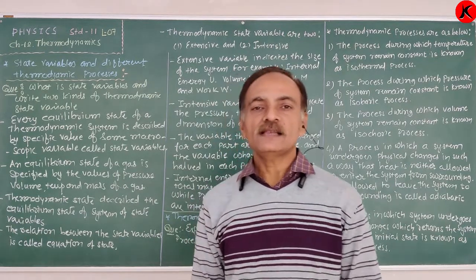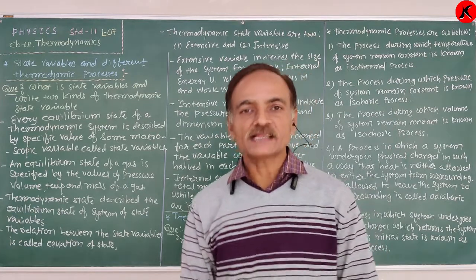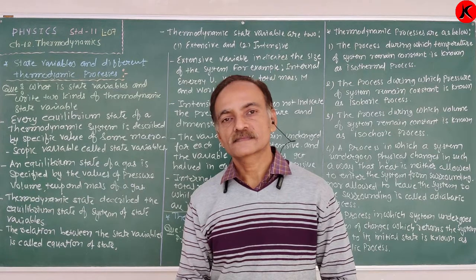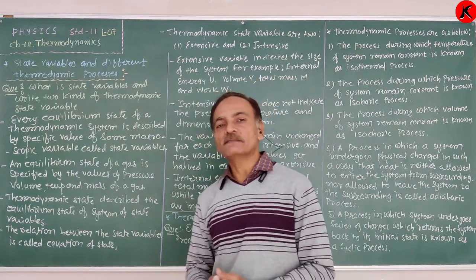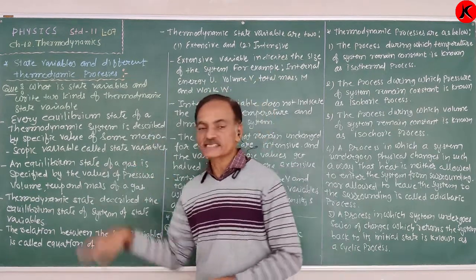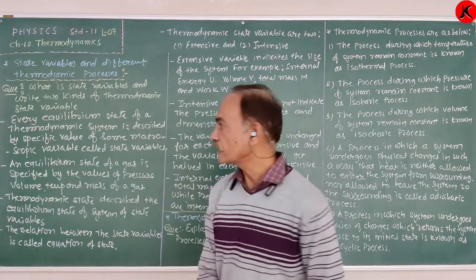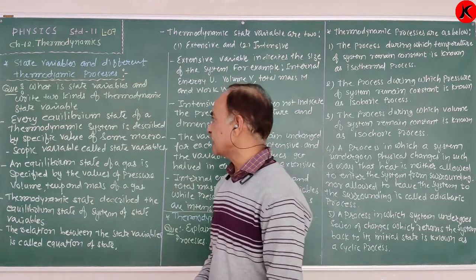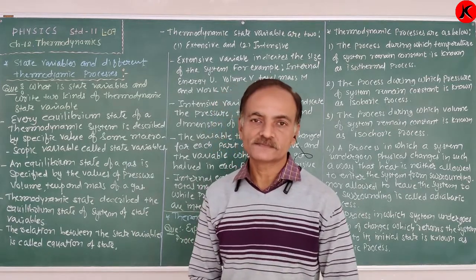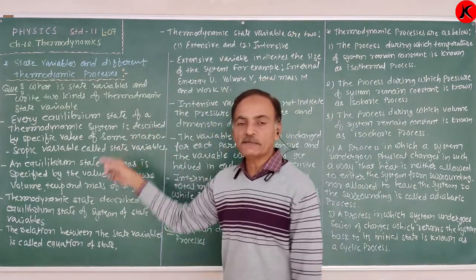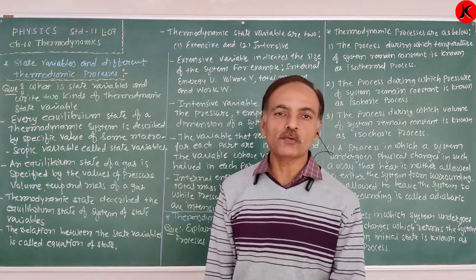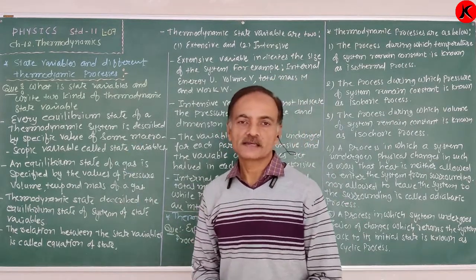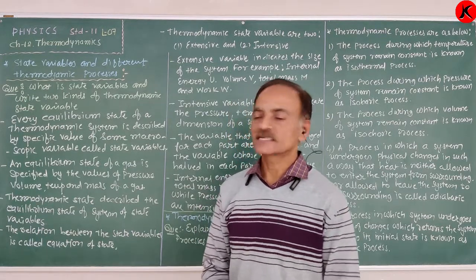These variables indicate the state of a thermodynamic substance, so these macroscopic variables are known as state variables. Again, the definition: every equilibrium state of a thermodynamic system is described by specific values of some macroscopic variables called the state variables.